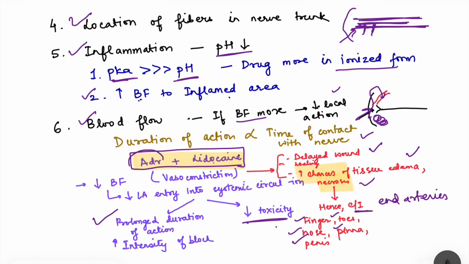Another thing is that this adrenaline may enter into circulation, and this itself may have side effects like causing hypertension, causing arrhythmias. So in susceptible individuals like those with uncontrolled hypertension, people with heart disease, again this adrenaline lidocaine combination is not given.